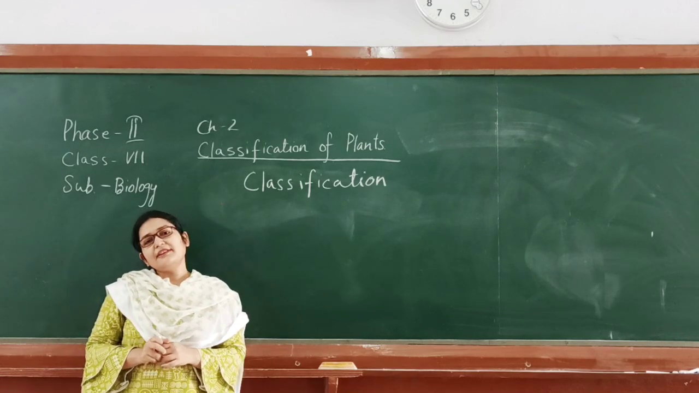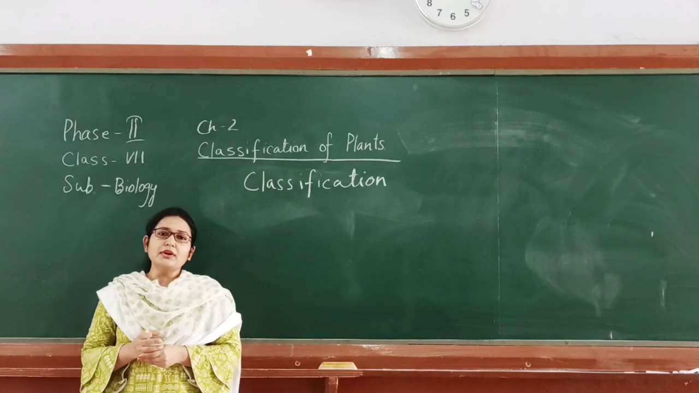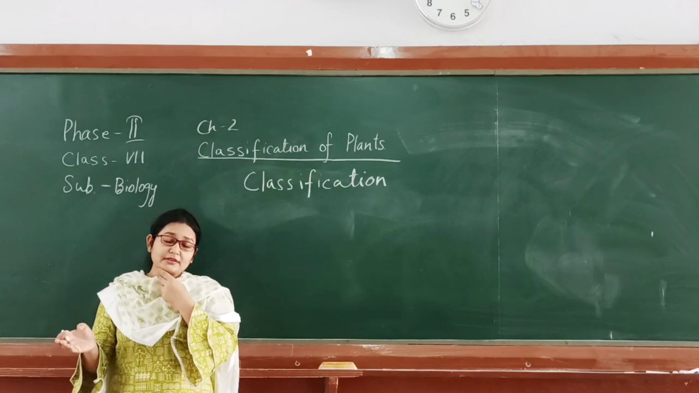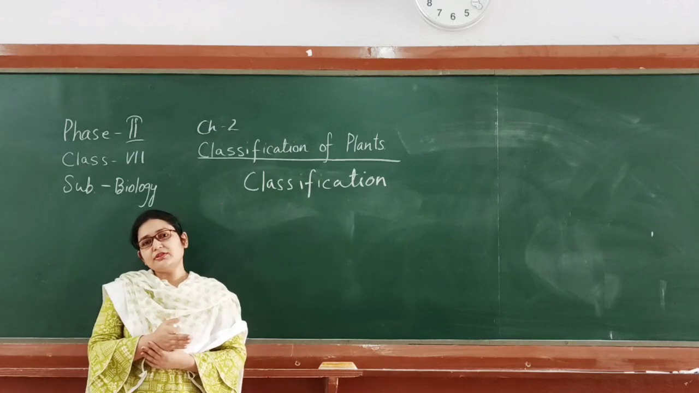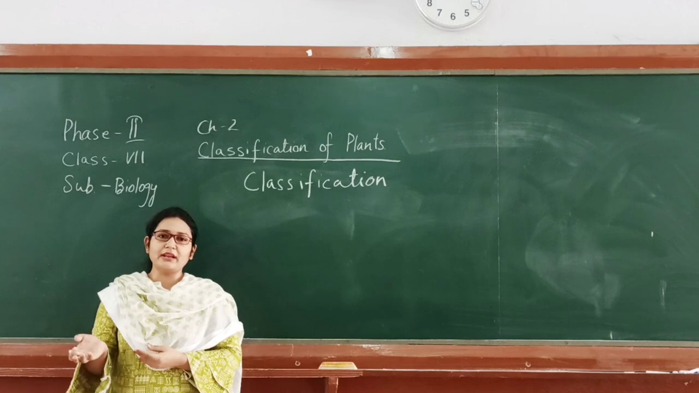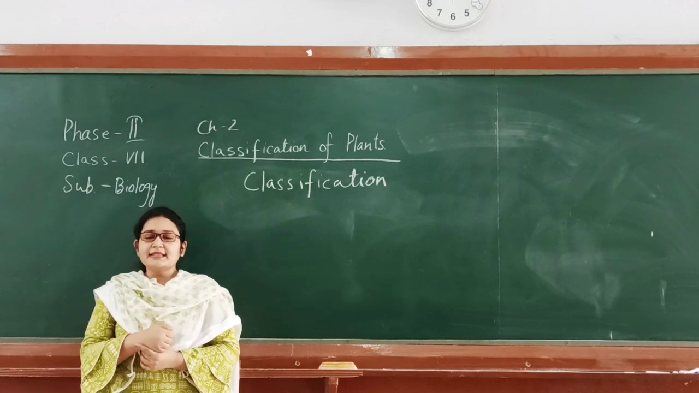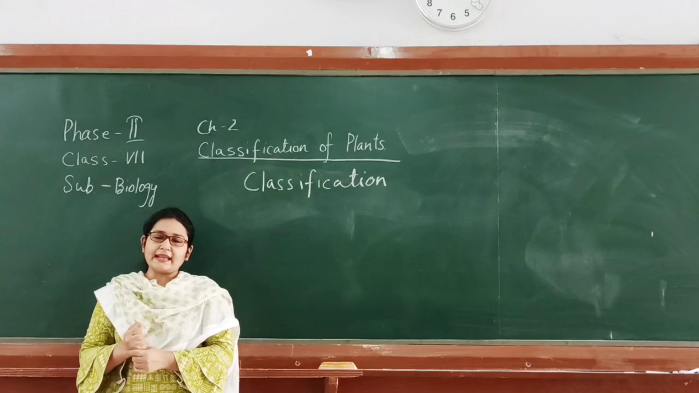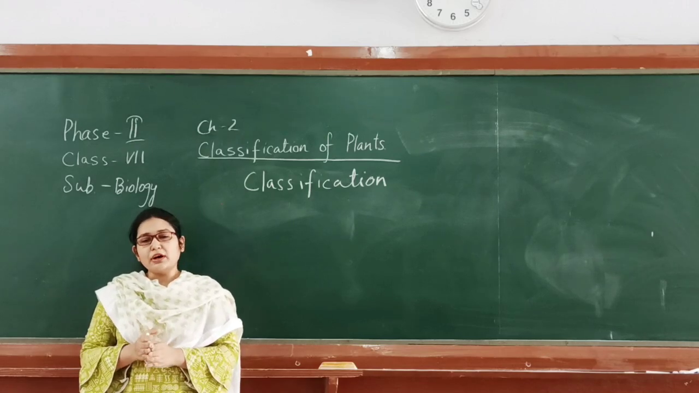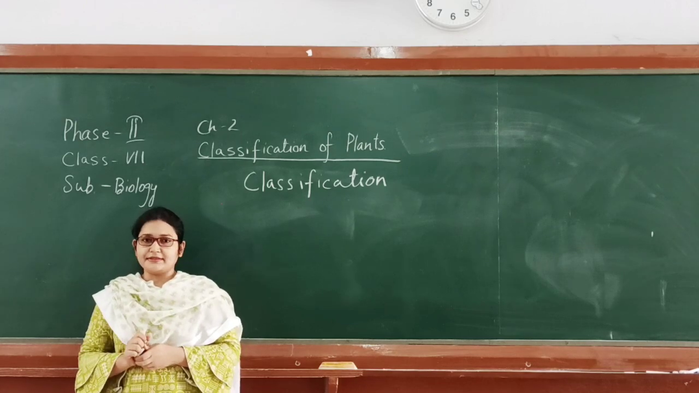For example, if I give you a bunch of pens and I ask you to segregate them on the basis of their color, you will differentiate them on the basis of their color and group them into whatever color is available. Maybe it may be blue, it may be black, or it may be red. Similarly, in classification of organisms, you group the organisms on the basis of their similarities and differences.